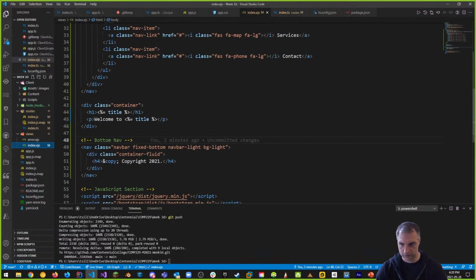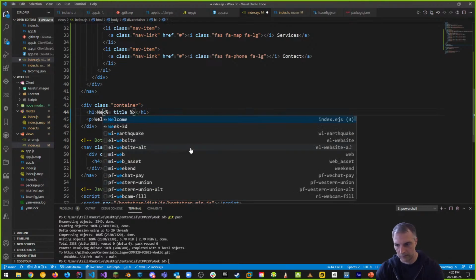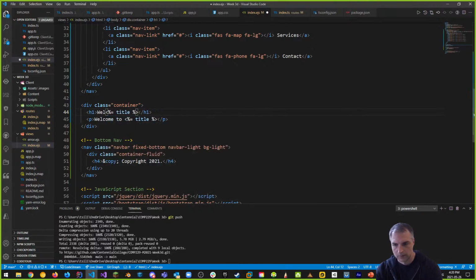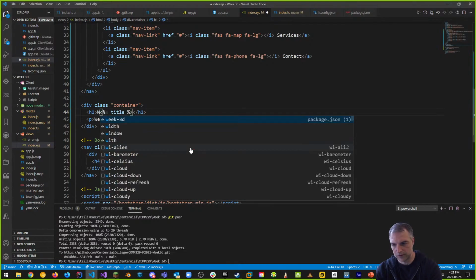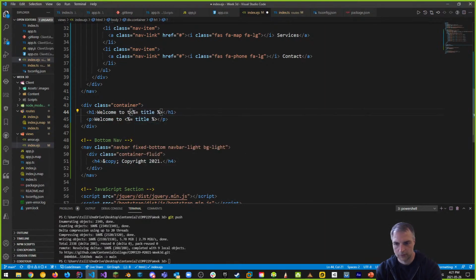So in our index.js, instead of saying home, welcome home, we'll just take out this h1 tag and we'll say the home page, welcome to the, and then whatever the page name is called, followed by page.